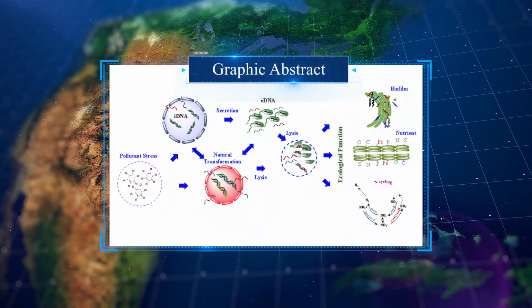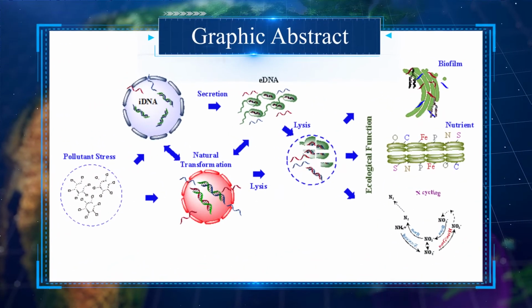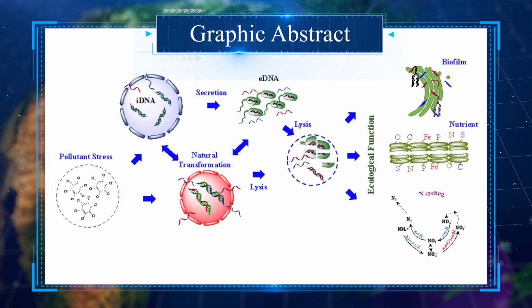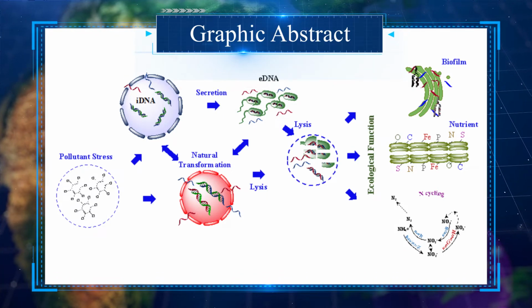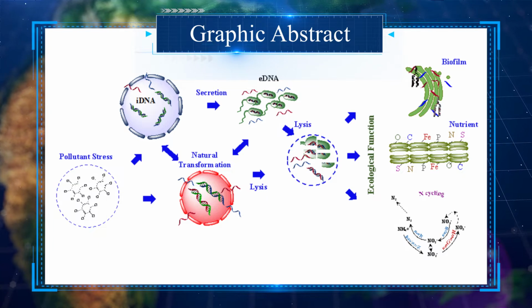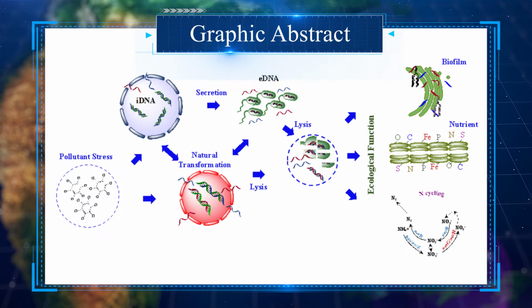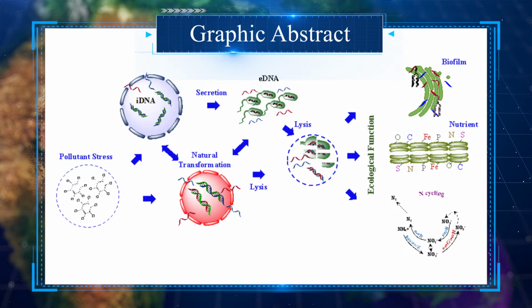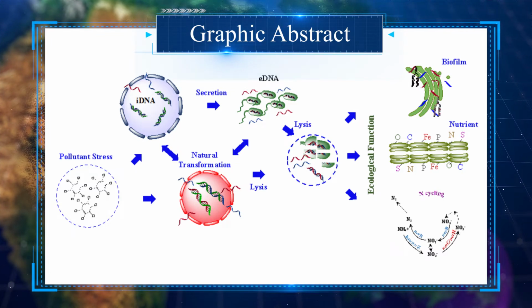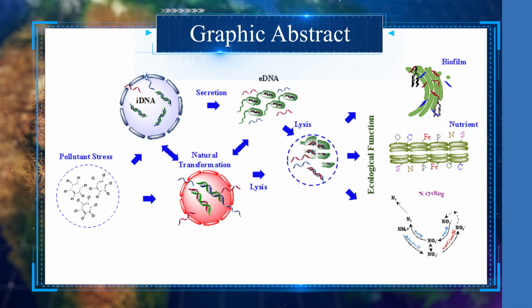This review mainly focuses on the distribution and environmental behavior of eDNAs and iDNAs in environmental microbiome, the role of eDNAs in biofilm formation, and the role of eDNAs and iDNAs in gene transmission, thereby reviewing the difference between the two DNA fractions in the environmental behavior and the genetic information harbored.